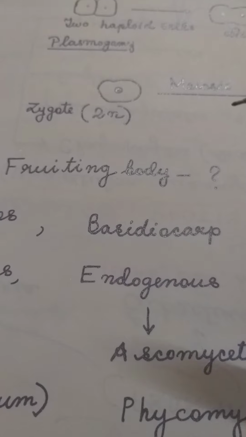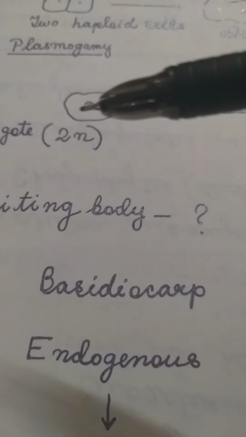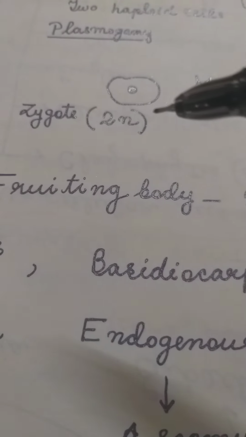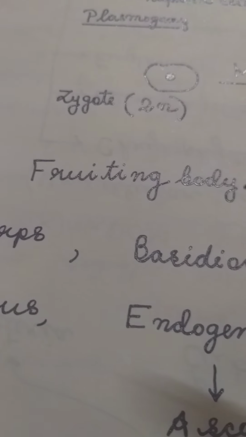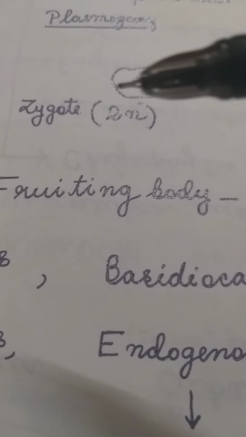Now, fruiting body. What is a fruiting body? In fungi, a structure develops within which the zygote undergoes meiosis, forming haploid spores. The structure inside which the haploid spores are formed from a zygote is called a fruiting body. A fruiting body is a structure within which the spores are formed. The spores are haploid, which are formed from the diploid zygote through meiosis.